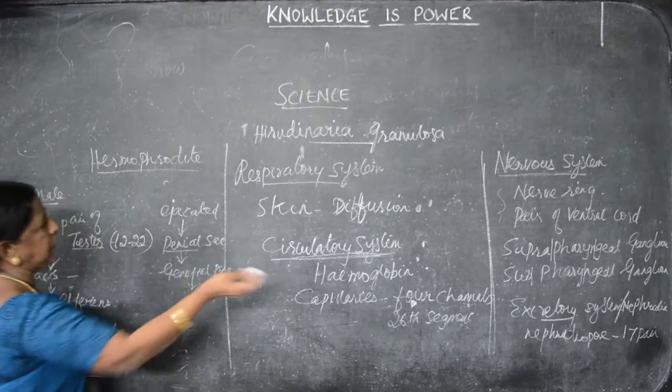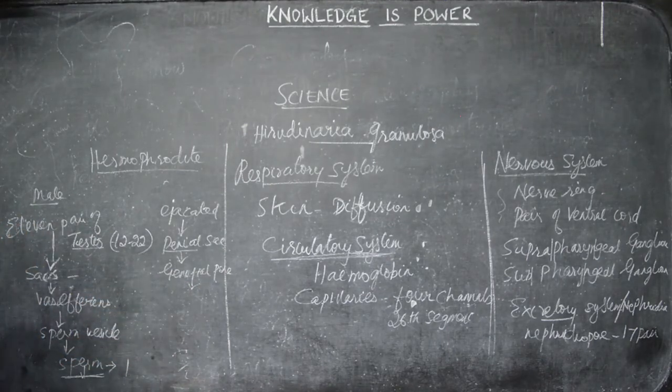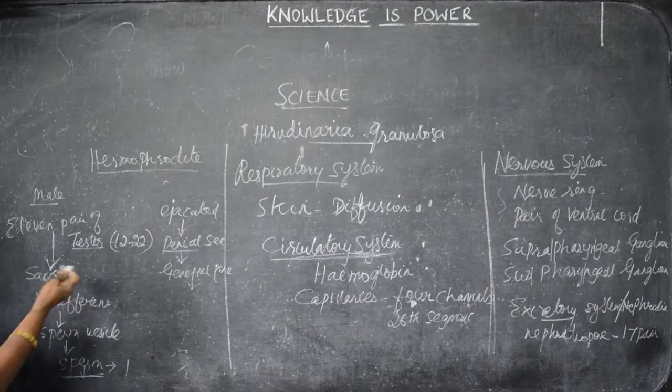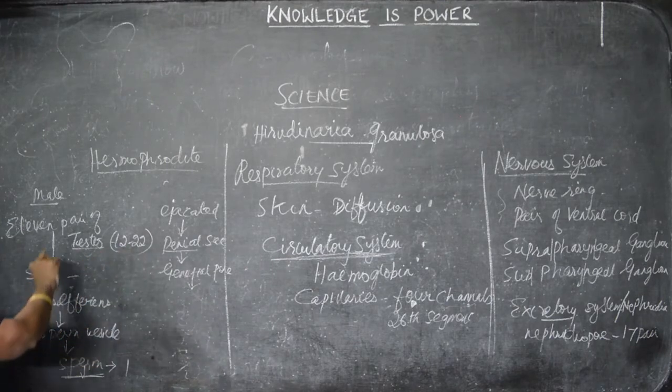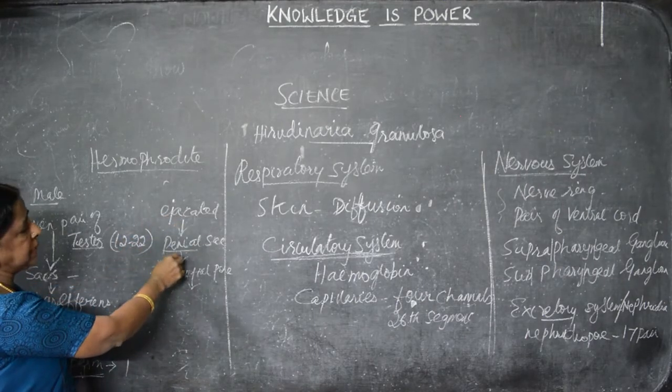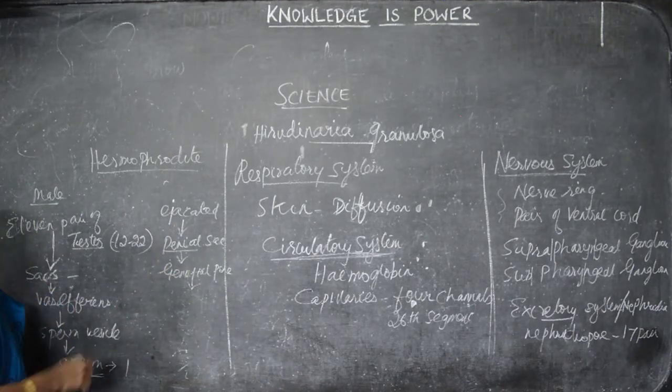From the genital pore, the reproduction takes place, it goes to the female organ. Because both are present in the same animal, there is no botheration about that. Is it clear? What are the main organs? Testes, sperm vesicle, and then penis. So 11 pairs of testes are there. They develop into sacs. The sacs join together and are known as vas efferents. The vas efferents enter into the sperm vesicle. From there, sperm is released. The sperm is ejected into the penial sac and then the genital pore. It is the same in the female reproductive system.